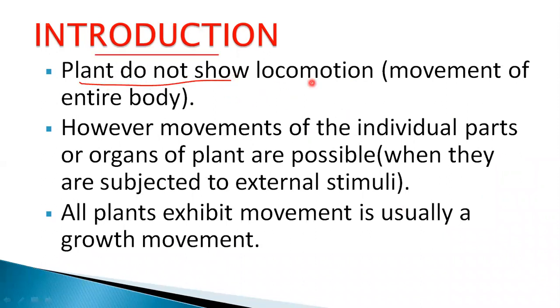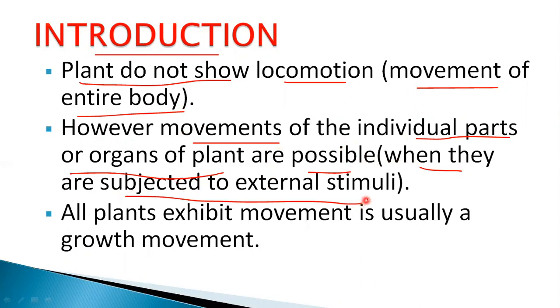Plants do not show locomotion, movement of the entire body. Have you seen a plant moving like us from one place to another? No, plants do not show locomotion. However, movements of the individual parts or organs of the plant are possible when they are subjected to external stimuli. Movement is seen, not locomotion. All plants exhibit movement, which is usually a growth movement.